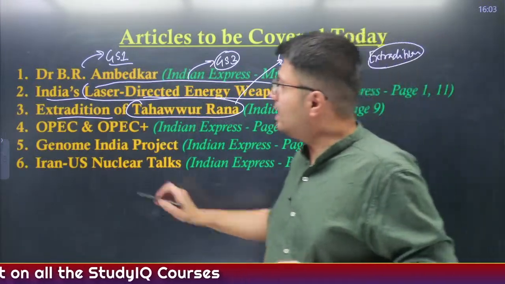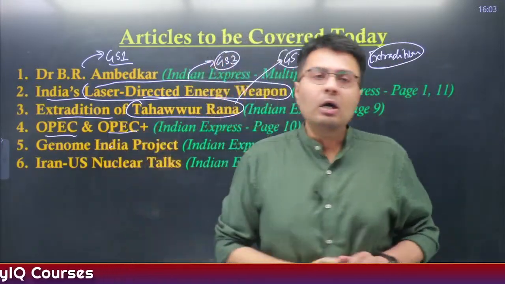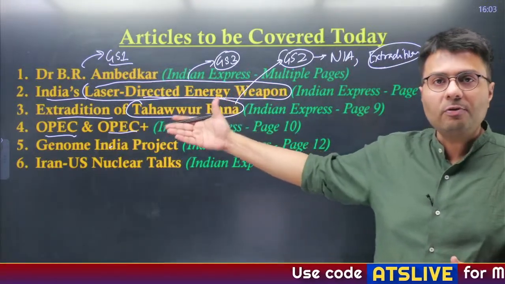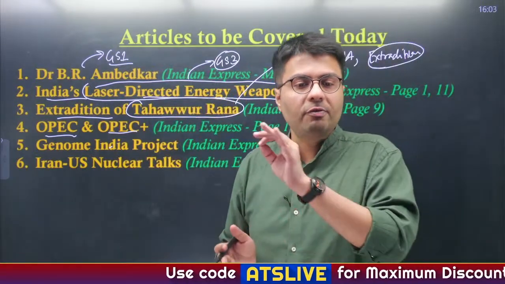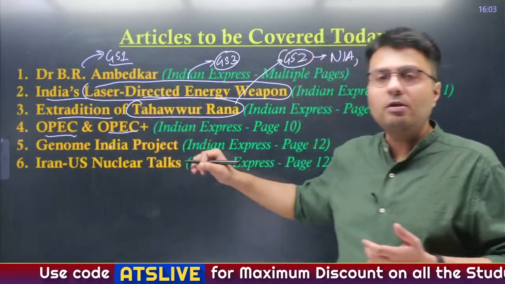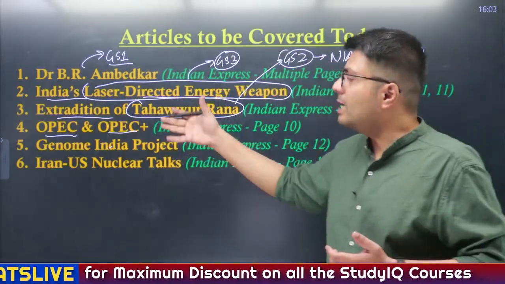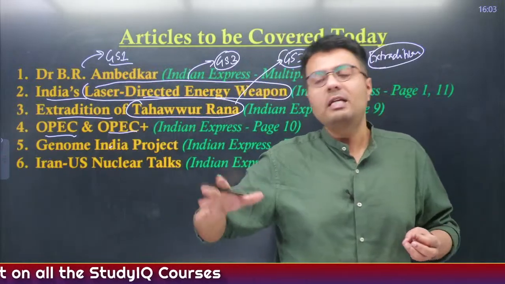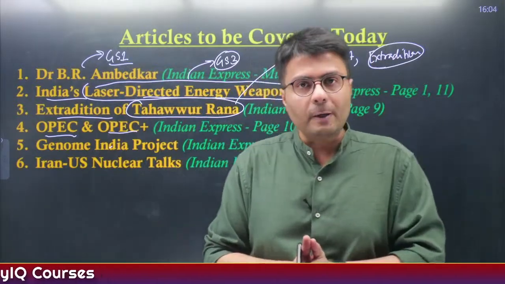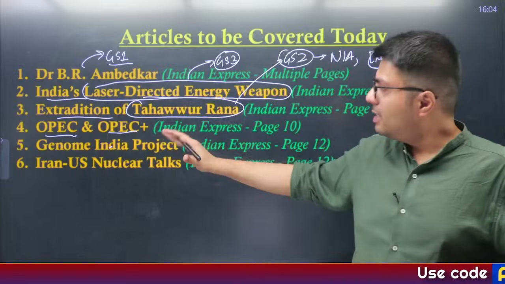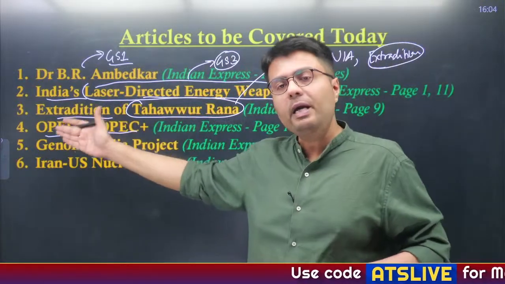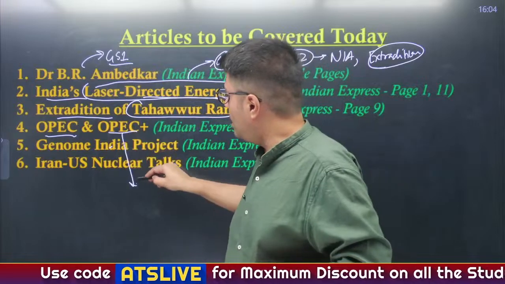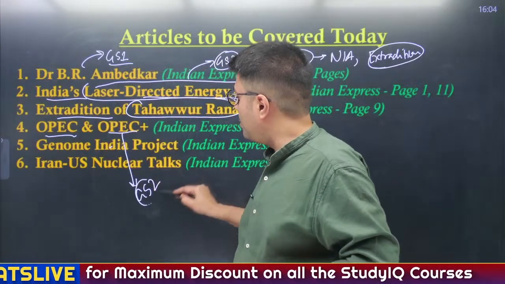In the fourth article, we'll be understanding the oil controlling bodies, that is OPEC and OPEC plus, because recently, as you've understood, the prices of crude oil have fallen a lot, and you can understand this can lead to many effects, particularly in the nations which are major producers of crude oil. So in this regard, we'll be understanding the membership details of OPEC and OPEC plus, which is important from a prelims perspective and also from GS paper 2 perspective.